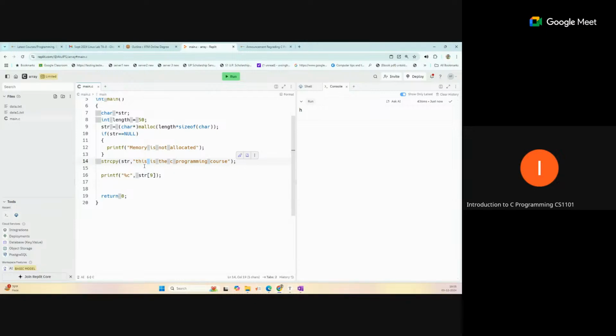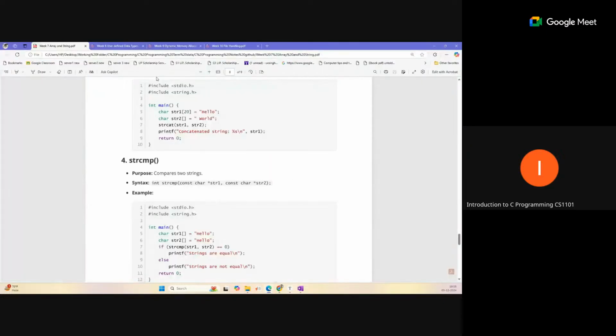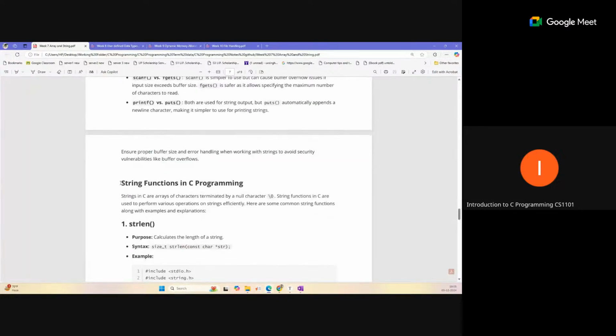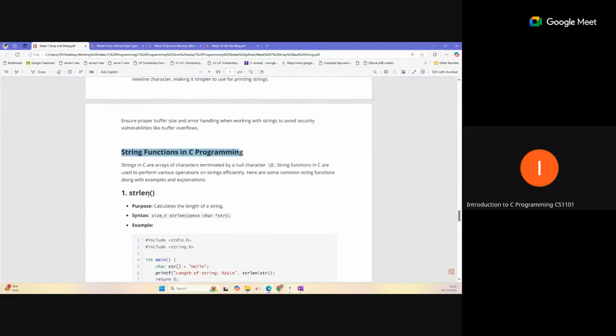This type of data will be provided to you in the function, so the str pointer will be passed to your function, and in your function you just need to traverse your string and perform some operation with the string. I think we have already discussed some operations with the string. If you can remember, these are some common string functions you can practice. These are very helpful.